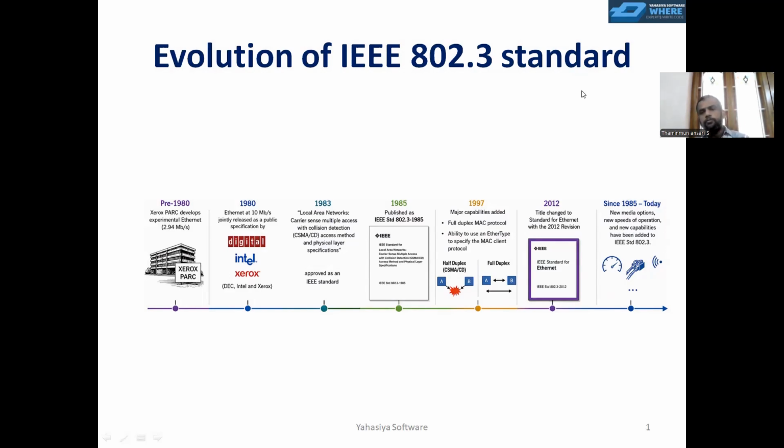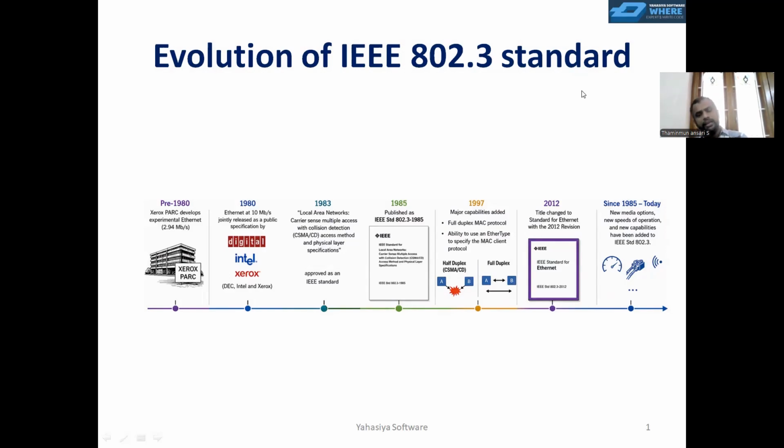Because of this, simultaneously, each node can transmit and receive using an independent link. So because of that, the network contention is reduced, and we have high speed connectivity without any problem. That is the improvement that happened in 1997.